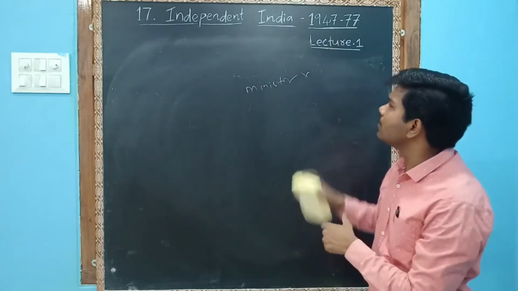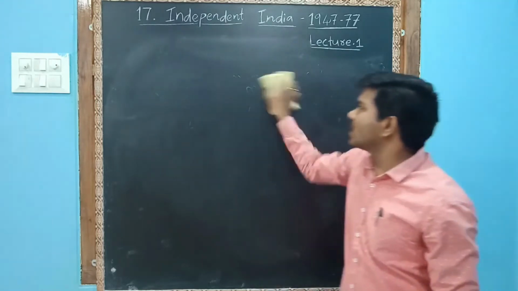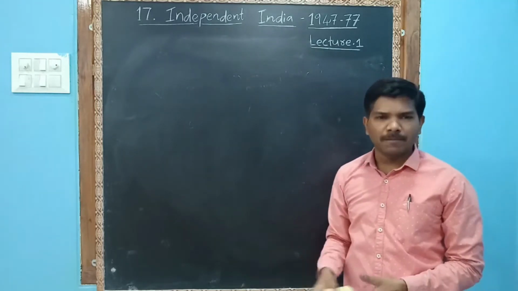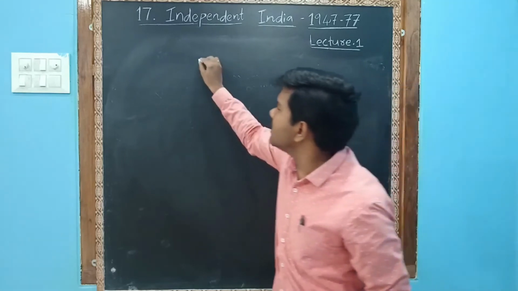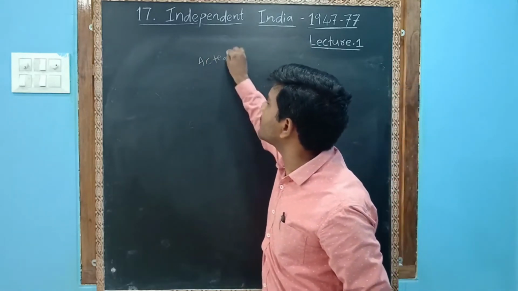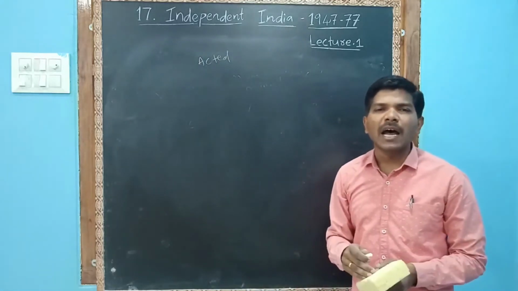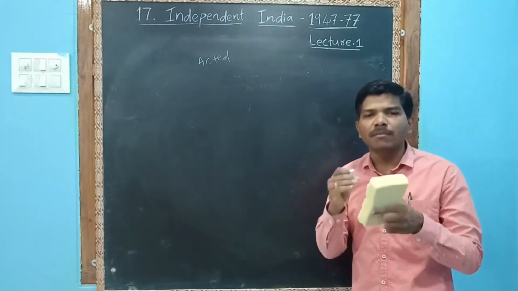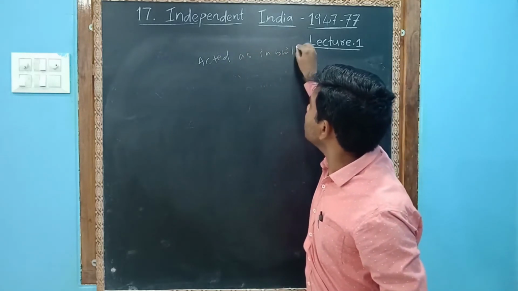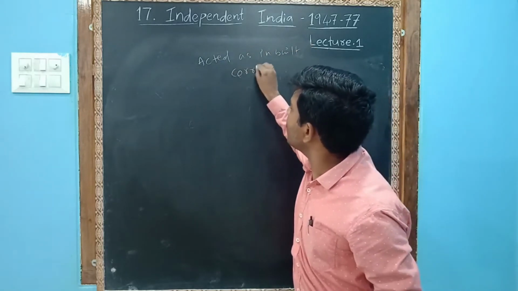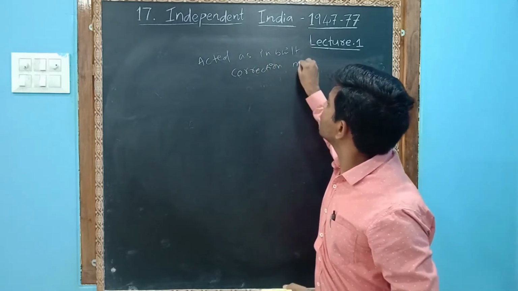So there may be threats. Many times they threaten the Congress management and pressurize them. These kinds of pressures we call an inbuilt correction mechanism.